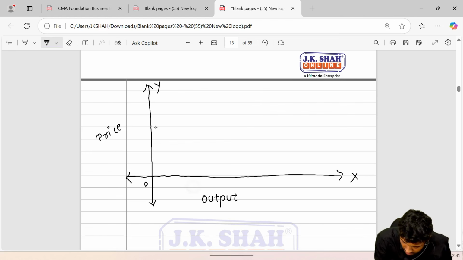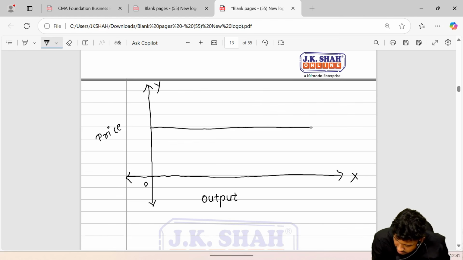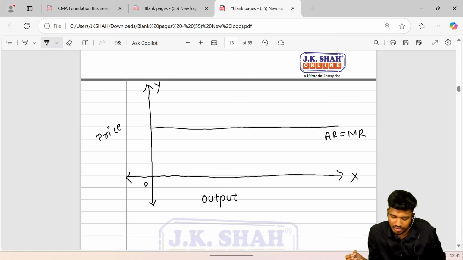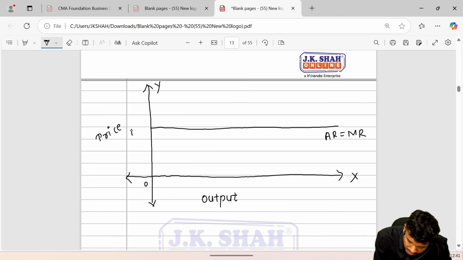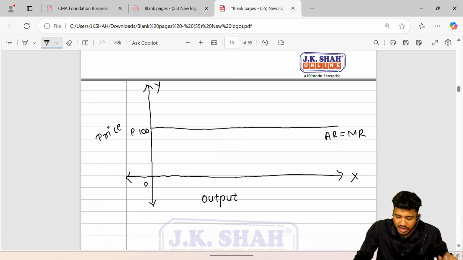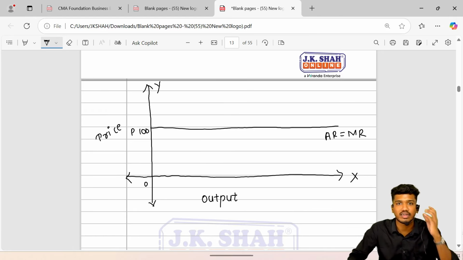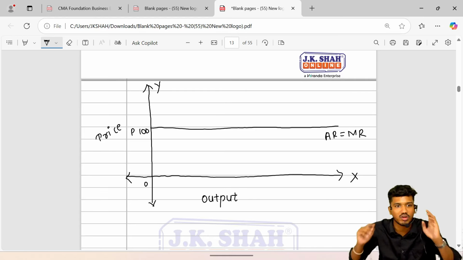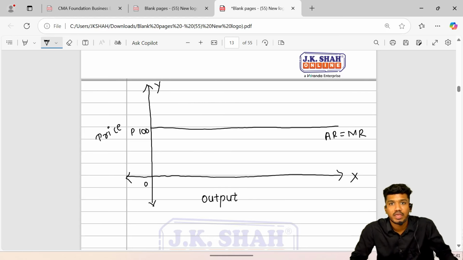See, because price is common, a single price, AR is definitely going to be MR. Only in the case of perfect competition is our price P, that is 100, so AR is equal to MR. Next we are going to mark the equilibrium point.